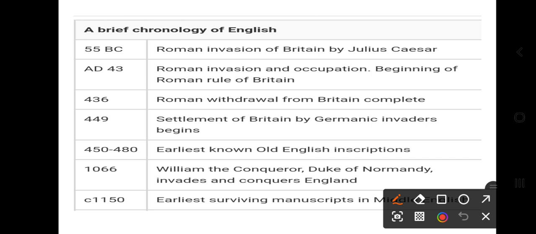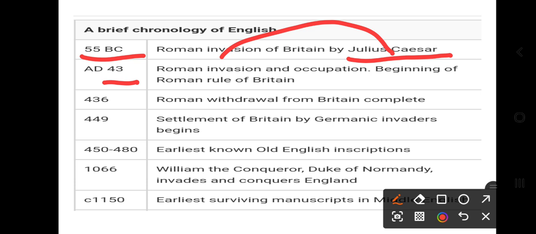In 55 BC, it was the time of the Roman invasion of Britain by Julius Caesar. History says that's the Roman invasion of Britain by Julius Caesar. This is the first. Then in 43, Roman invasion and occupation, the beginning of Roman rule of Britain. Then Roman withdrawal from Britain complete. So Julius Caesar invaded Britain, right? Then Roman invasion and occupation, the beginning of Roman rule in Britain. So they started ruling in Britain.